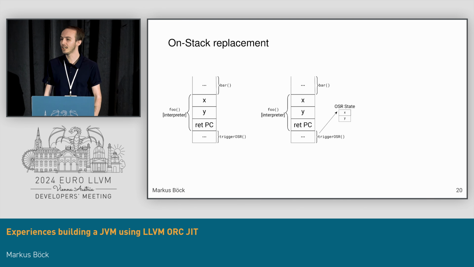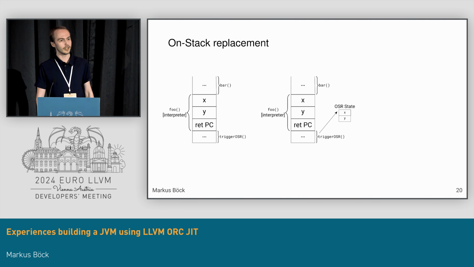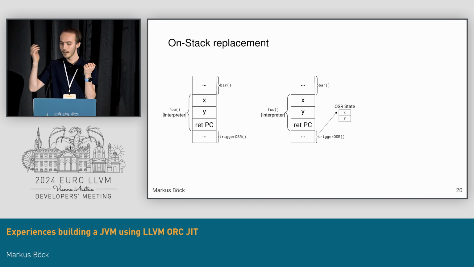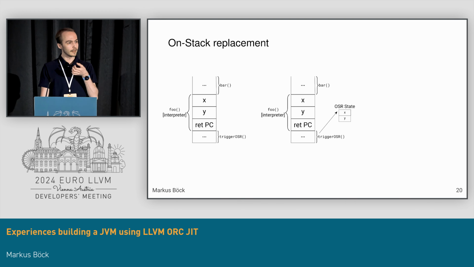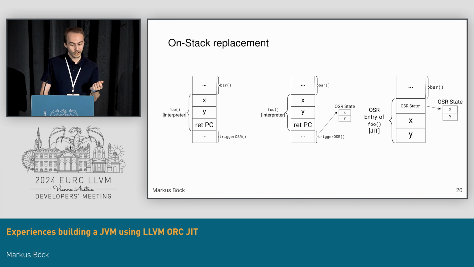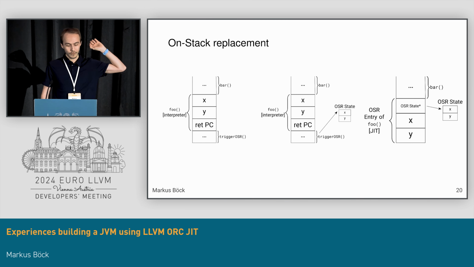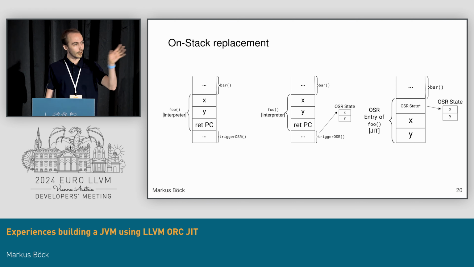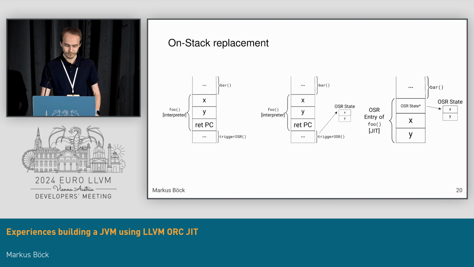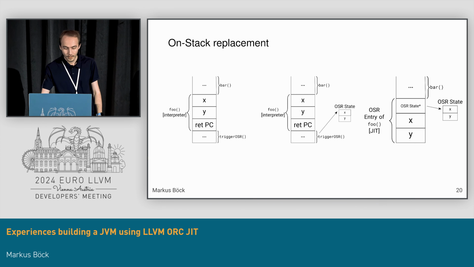For the Java virtual machine, this is actually rather easy because you can just use the equivalent of the operand stack and the local variables as defined by the Java virtual machine stack specification. We then just replace the interpreter frame with the on-stack replacement frame and inject the on-stack replacement state to initialize the operand stack and the local variables.